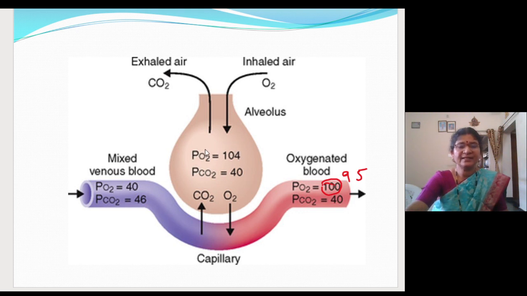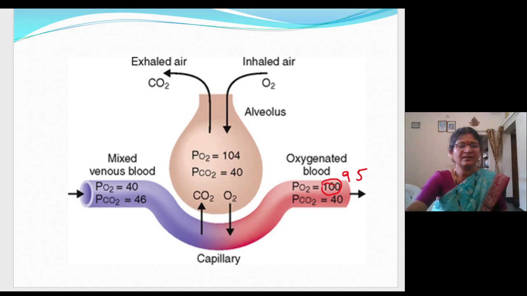So here in the inhaled air, the concentration of oxygen is more when compared with that of the blood vessels. So oxygen from the alveoli enters into the blood. And in the blood, the carbon dioxide concentration will be more. So the carbon dioxide from the blood will enter into the alveoli. Fine. This one is clear.